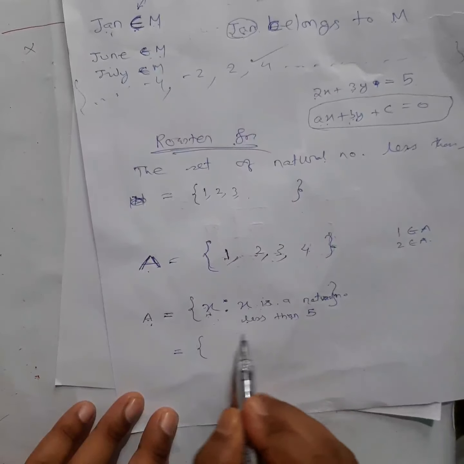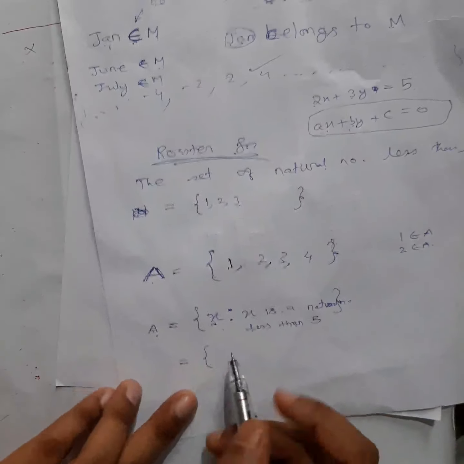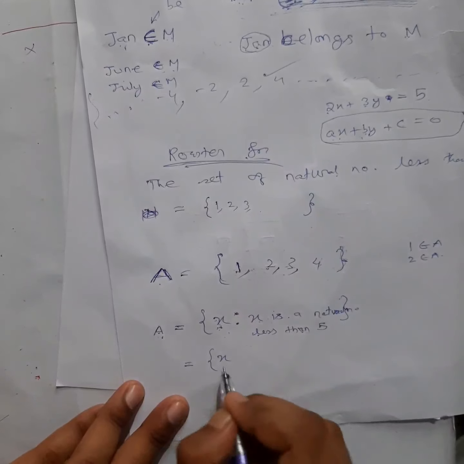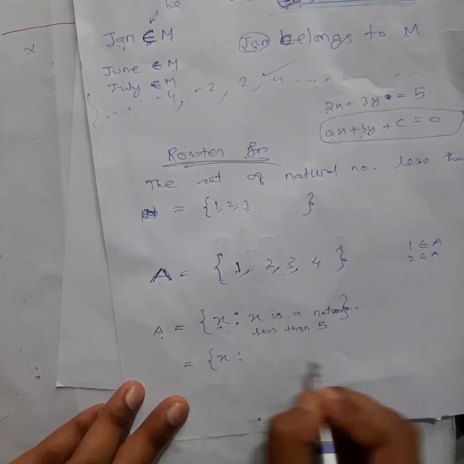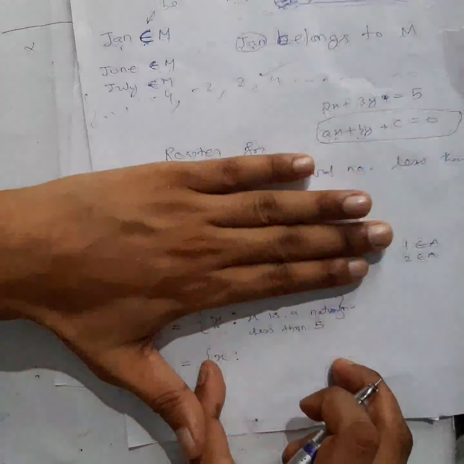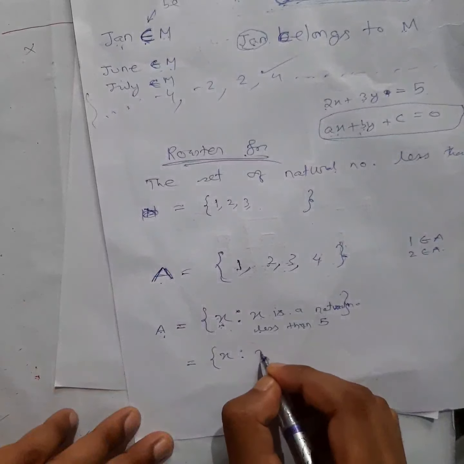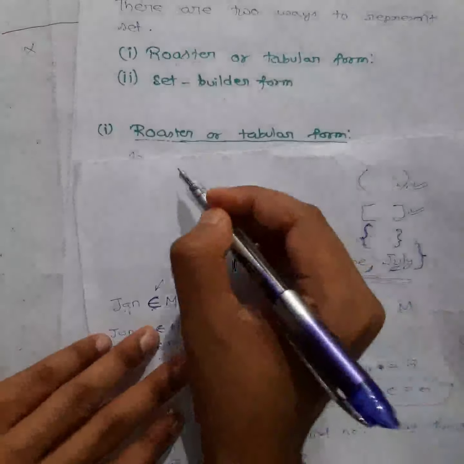Now see how I am going to write set builder form. I am not going to list here, but I will write one property with the help of which you can list the elements. So see here what I can write: A is equal to x. Now what is x? It is 1, 2, 3, 4. I will write in such a way that without looking at this, you can easily figure out what the elements are here. So what I will write here is x belongs to...